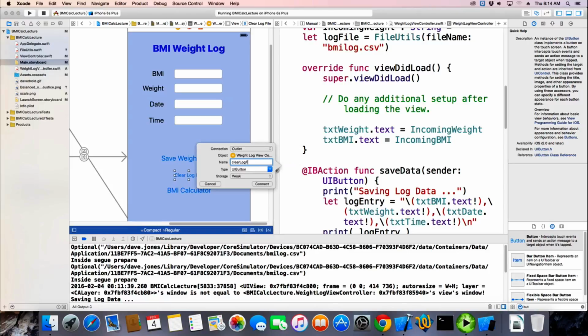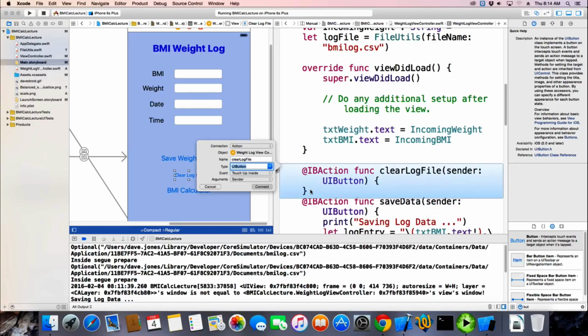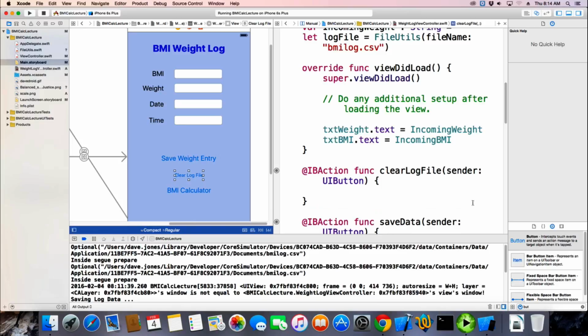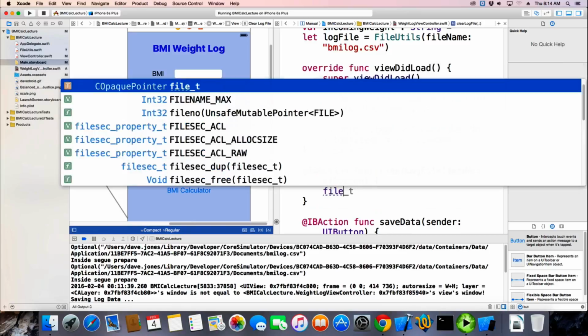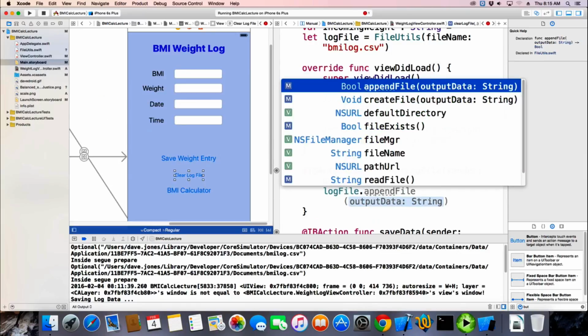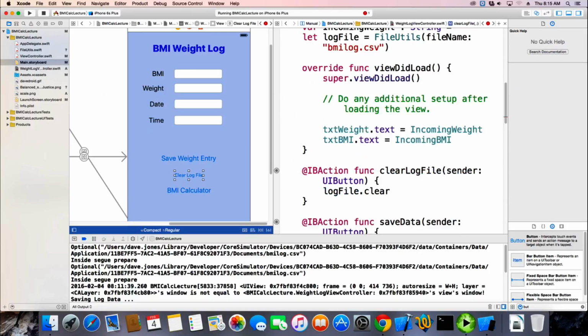And we're going to call it clear log file. And it's a button, it's going to be an action. And a touch up inside, just like we always do. And then inside of here, I want to call my file log file dot clear file, which I haven't written yet.